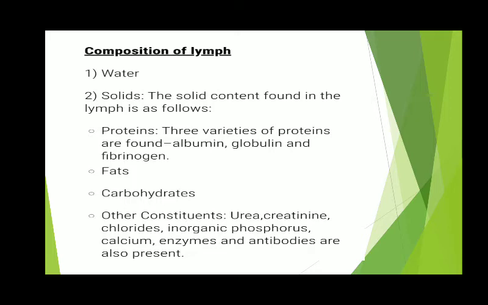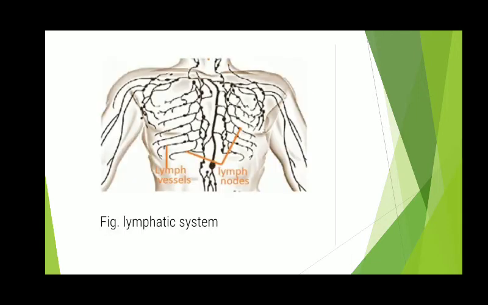And lymph capillaries join to form lymph vessels, and lymph vessels have lymph nodes, or we can say lymph glands, at their intervals.